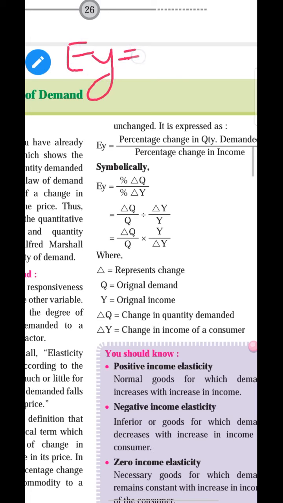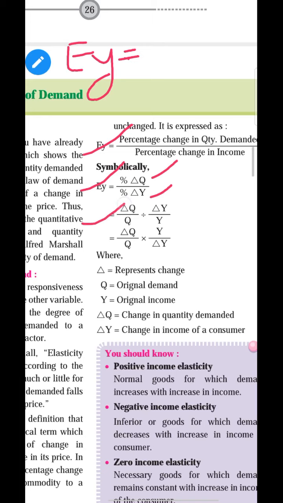Income elasticity of demand is equal to percentage change in quantity demanded upon percentage change in income of the individual, and other factors remain constant. It means the demand only changes because of change in income of the individual. Symbolic name: EY is equal to delta Q upon delta Y.